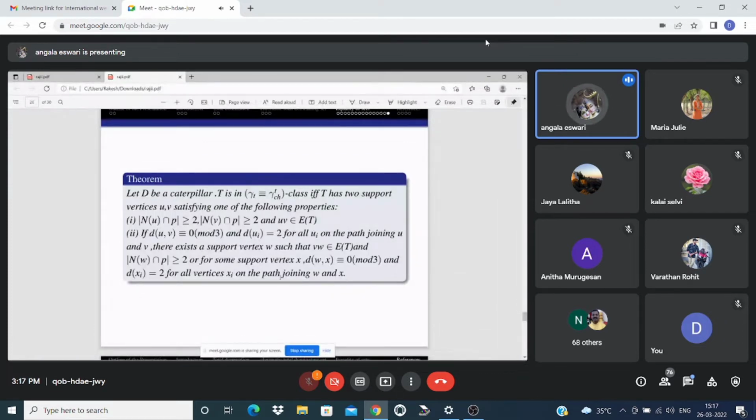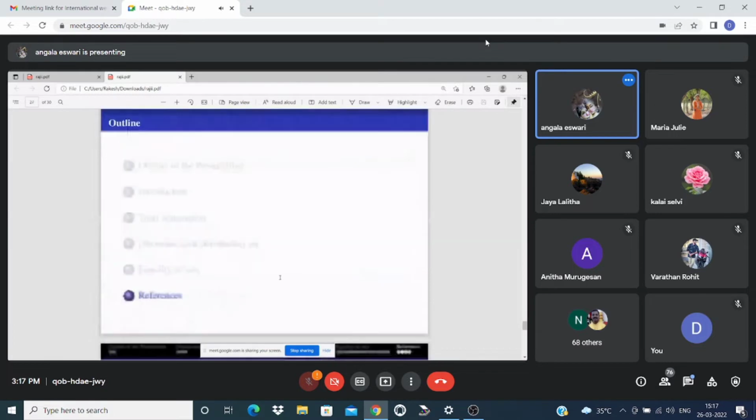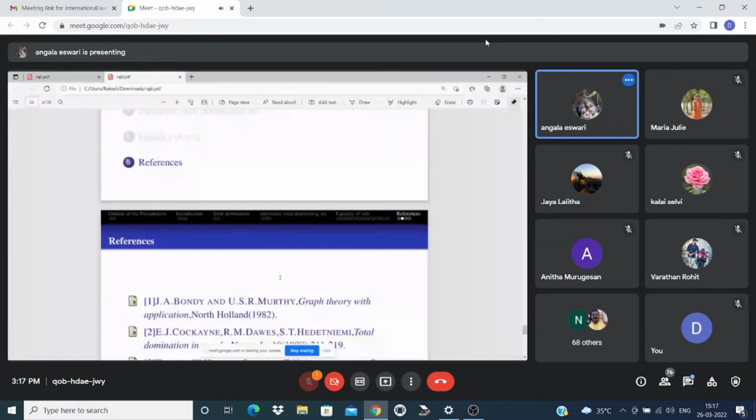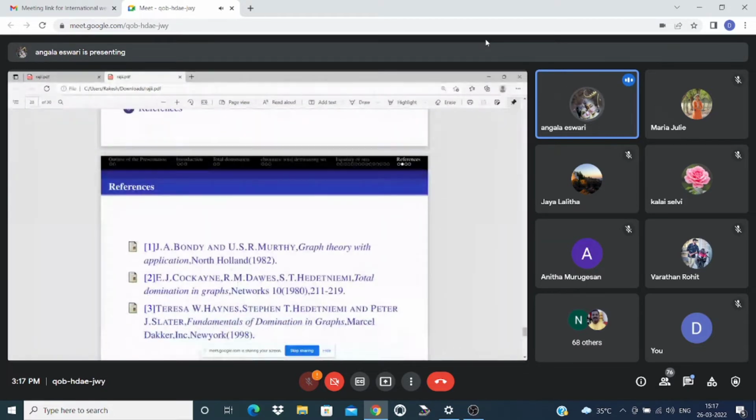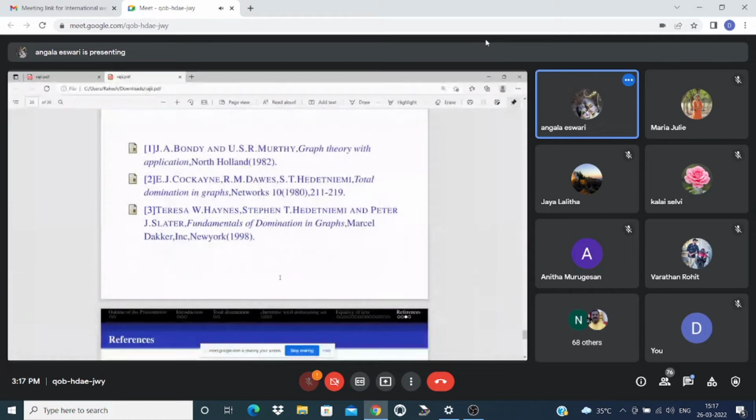And these are the theorems which we have given under the equality of sets. And these are the references of the above theorems.